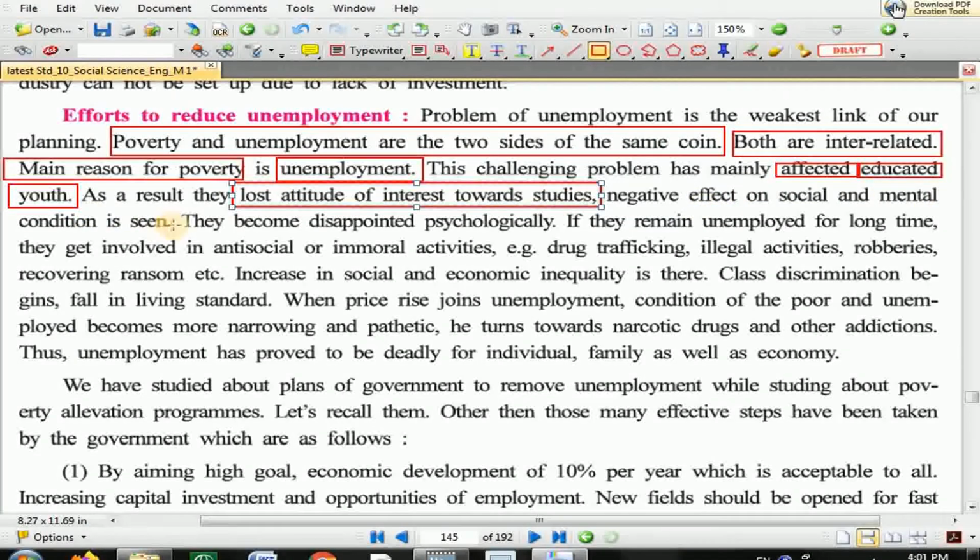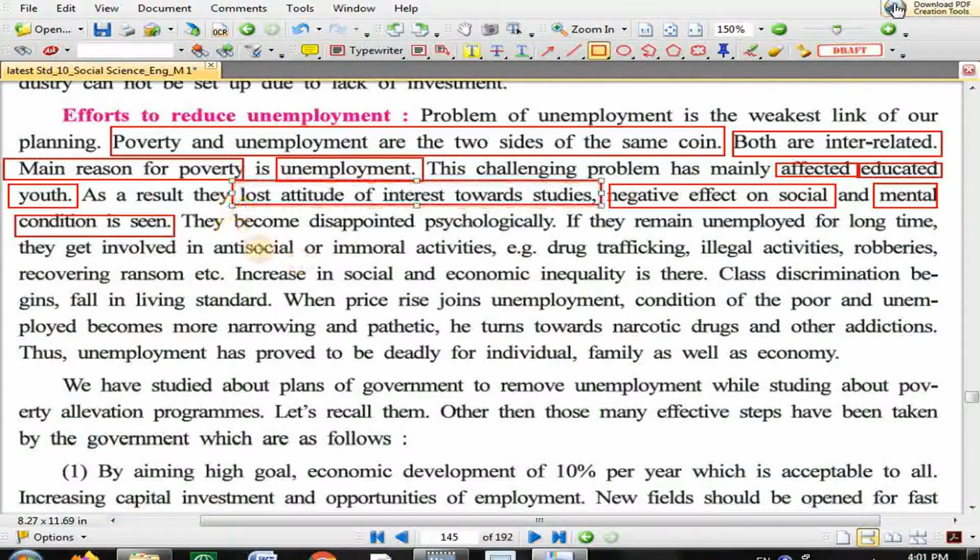A negative effect on social and mental condition is seen. The person who is searching for a job and does not get one, society looks at that person as if they are a criminal, and society goes for taunting. "Achha, so you are a double graduate but did not get a job, then why did you study?" Such taunting mentally upsets a person, and that is why the person who does not get a job becomes disappointed psychologically.